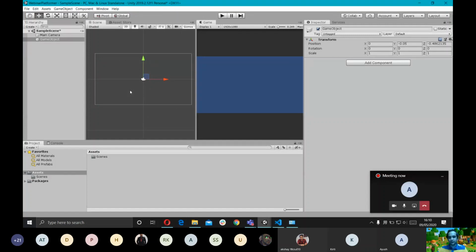Everything and anything that is in a scene is called a game object. Game objects have components. Components define the behavior of the game object. Right now this is an empty game object and the components are displayed right on the right side. This whole panel is called the inspector window. This is where the components of a game object are listed. Right now, as you can see, it only has a transform component. The transform component defines the position, rotation, and scale of an object.